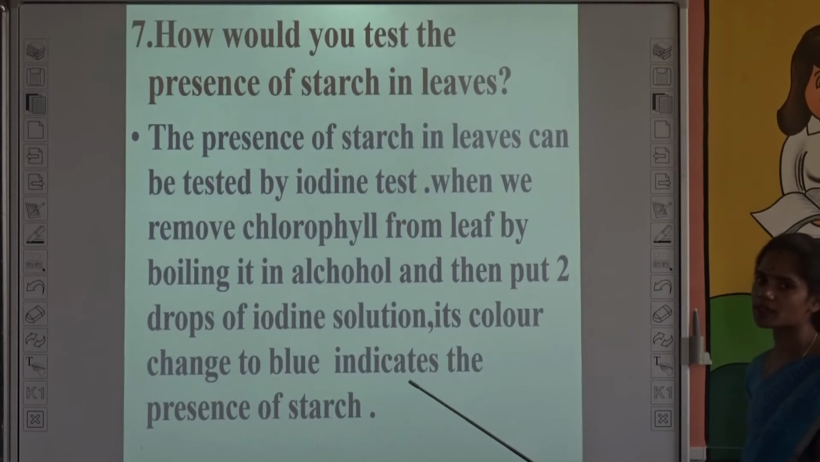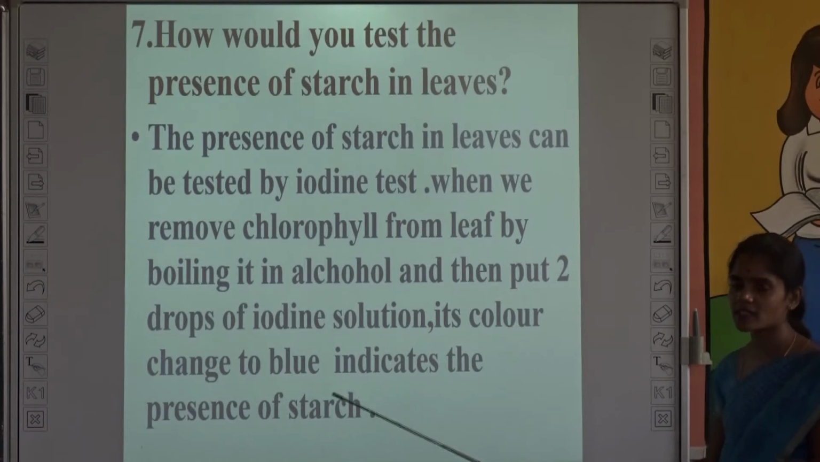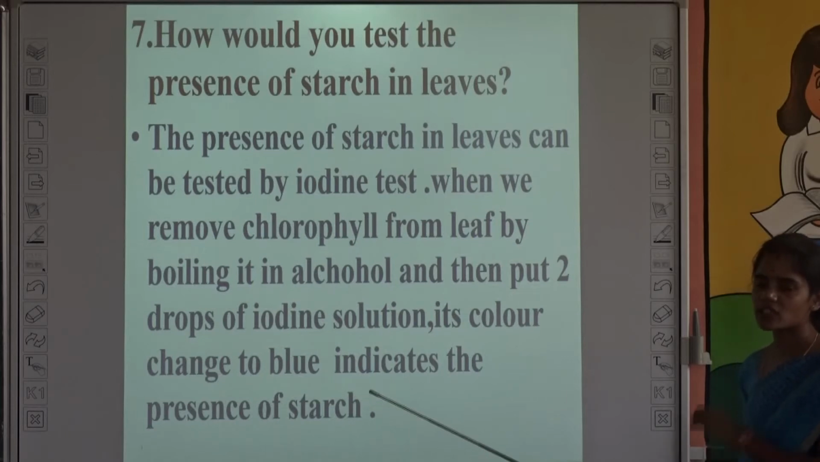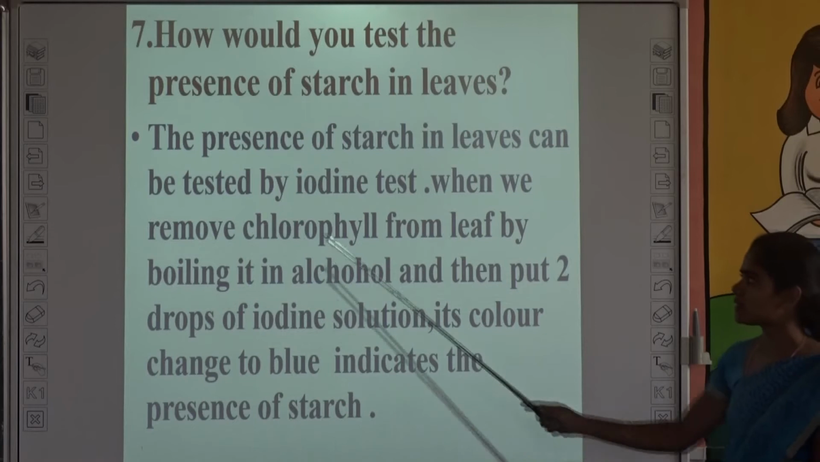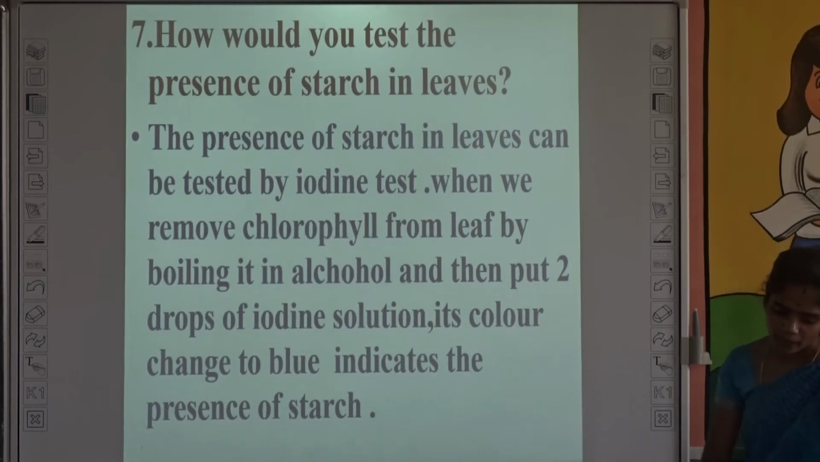If we put 2 drops of iodine solution, then it changes into blue color. It does not change into blue color when there is no starch present. Okay, if it changes into blue color, then it indicates the presence of starch. What test can we use here? Iodine test. And the next one,